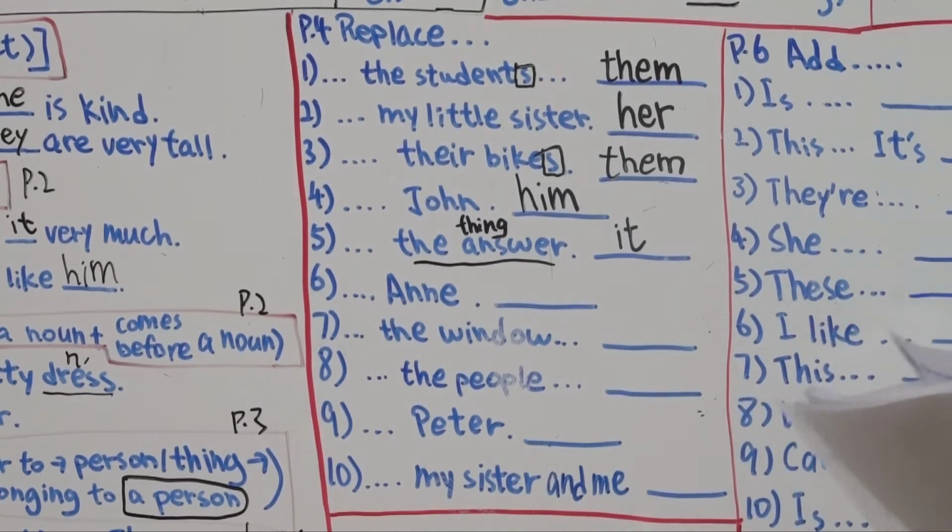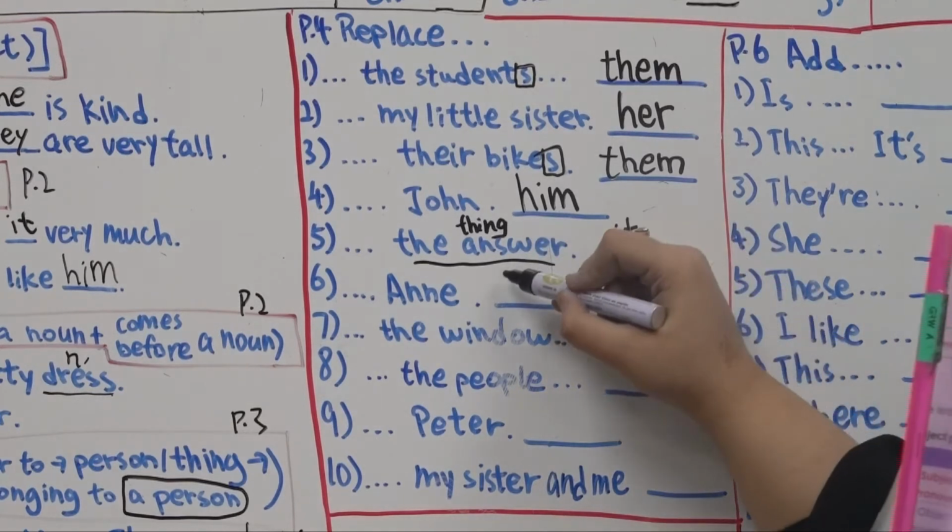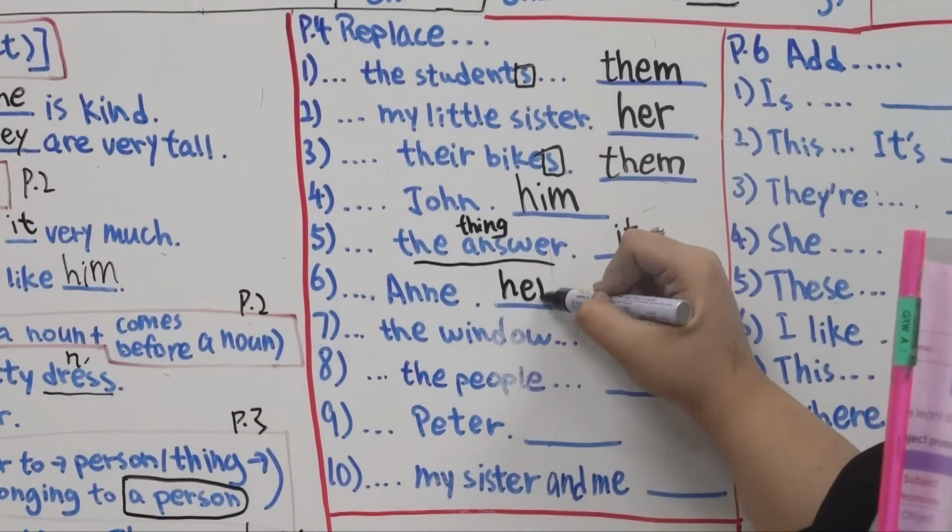Number 6. Alright, Sally is going to Anne. So Anne is basically a girl, right? So the suitable object pronoun we can use is her. Yes, her. Very good.